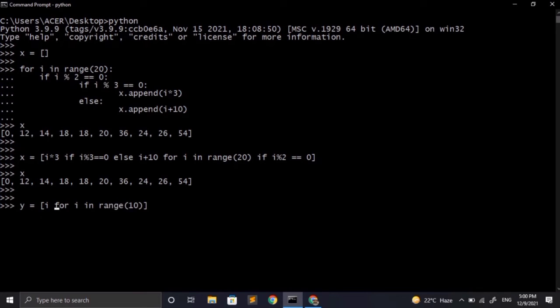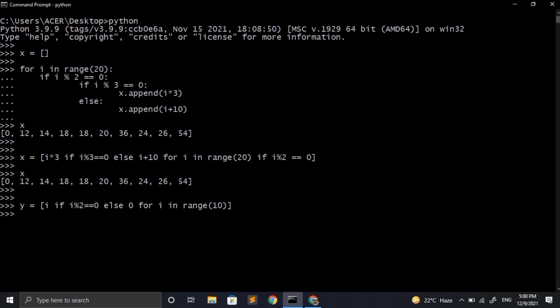So first of all, we have to write the expression that has to be executed if our if condition is true. Here I have written i, which means that if my if condition is true, then i will be added to the list directly. Just after this, I have to write the if keyword and I have to provide the condition. In the condition, I have written i modulus 2 equals 0, which means that if the number is even, then add it to the list. Just after this, I have to write the else keyword and then I have to provide the expression that has to be executed in the else block. Here I have written 0, which means that if the number is not even, then make it 0. Then we have to remove some extra spaces and we are done with it.